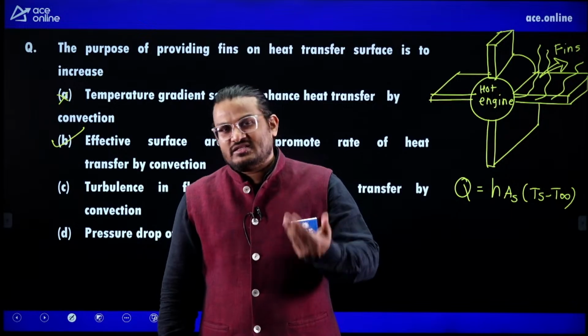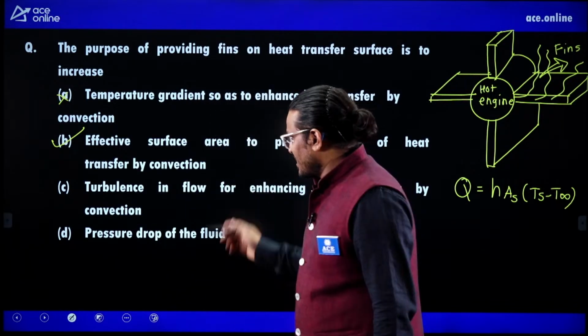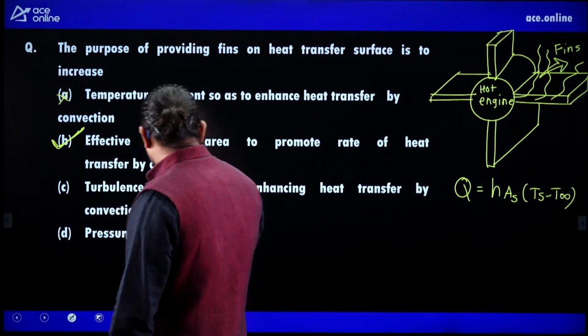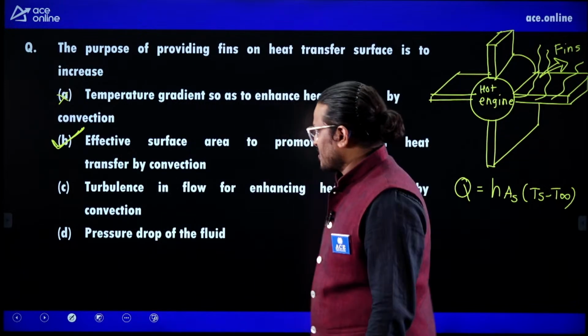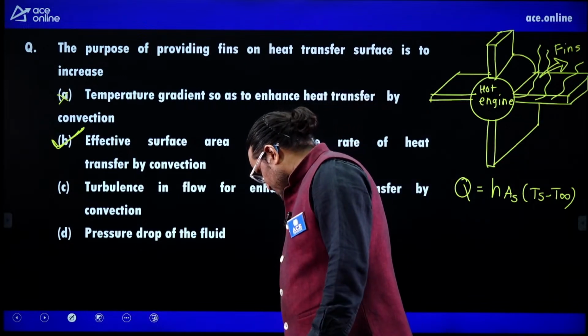So we are increasing the surface area so that the convection will increase. Convection will increase. So you need to go for option B. Option B. There is nothing to do with turbulence or pressure drop. Okay. Next one.